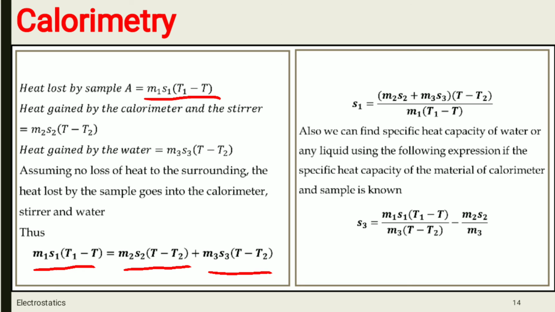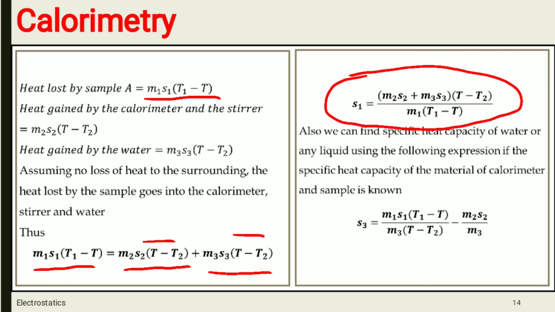So here S1 is equal to (M2S2 plus M3S3) times (T minus T2), since this bracket is common, so we can take it common, divided by M1, and T1 minus T goes to the right-hand side, so divided by M1 (T1 minus T). This is the specific heat capacity of sample A, which we can calculate by using calorimetry.